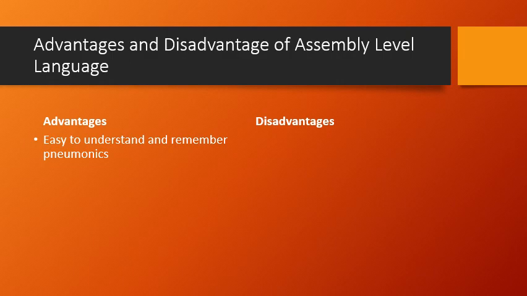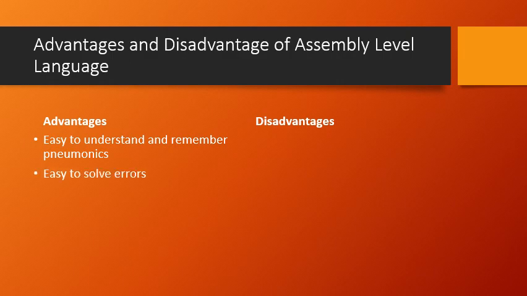But think of this: if this particular subtraction is written in the form of zeros and ones, then I may need to write a sequence of 12 or 14 or 32 digits of zeros and ones, and remembering that length of zeros and ones is going to be difficult, right? If I had written it in machine level language. So the assembly language, since we are using mnemonics, is easy to understand and remember.